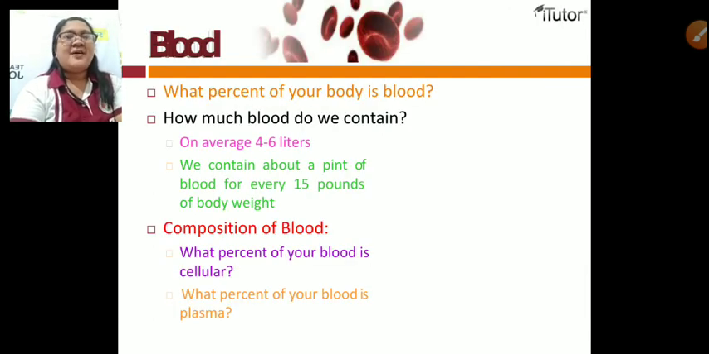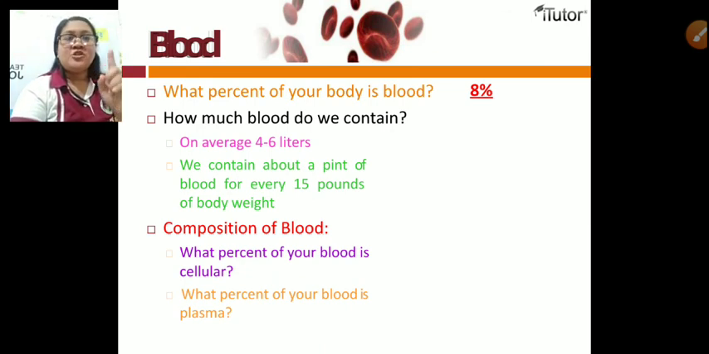Okay, let's talk about the blood. So what percent of your body is blood? So we have 8%. 8% of your body is blood. So how much blood do we contain? So on average, 4 to 6 liters. So we contain about a pint of blood for every 15 pounds of body weight.